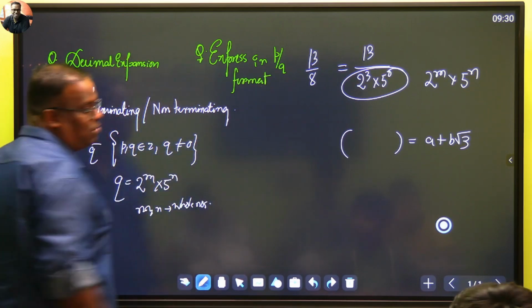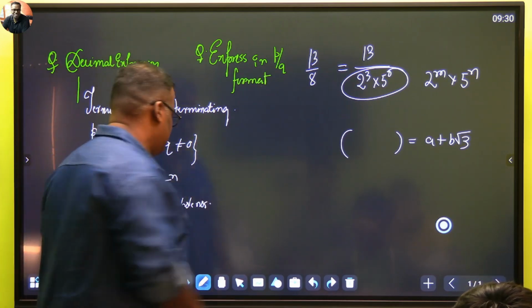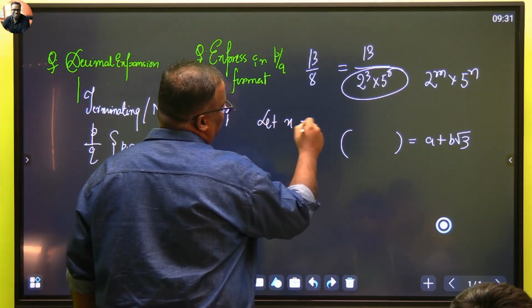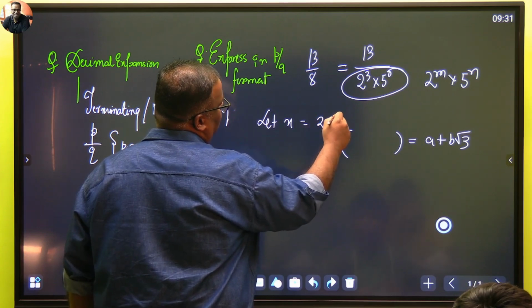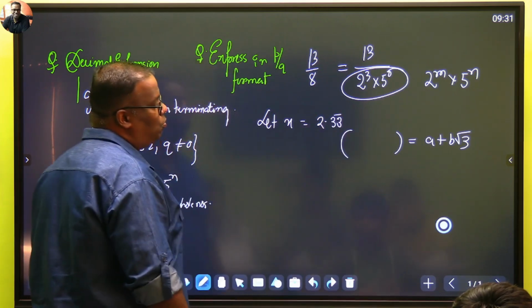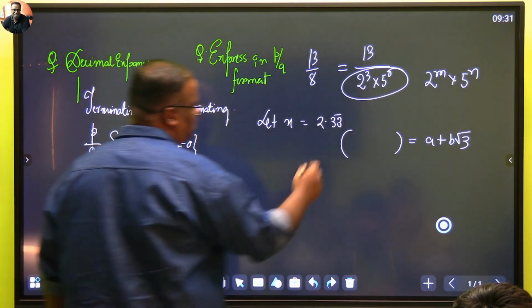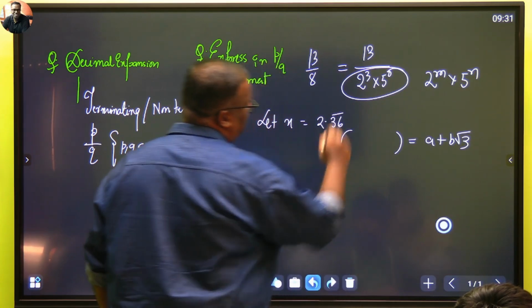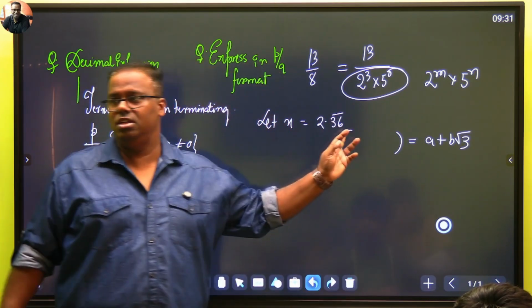Have you understood? Express in p by q format. So what do we do in these questions? Does anyone remember? Let x equal to whatever it is, 2.3 bar. Now, 2.33 bar means something is wrong; I should not write 2.33 bar. You can write 2.3 bar. What is the periodicity?